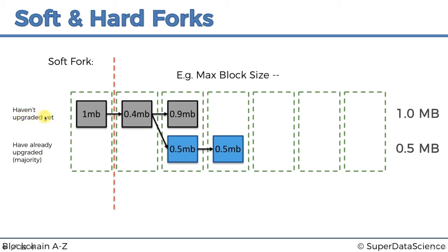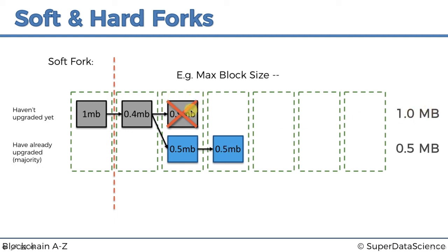And what these miners see is an orphan block situation. They see a chain kind of split. So they see, okay, 0.9 megabytes, but they also see this chain. They accept these blocks as valid. And because they see this chain, they see that this is the longer chain, and it does conform to their rules. So they will reject this block. It will become an orphan block, and they will continue with this chain, even the miners that haven't upgraded, simply because the new rules are stricter and tighter, and therefore they still conform to the old rules.